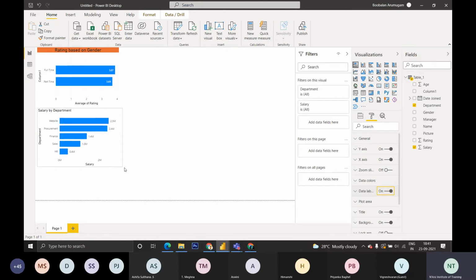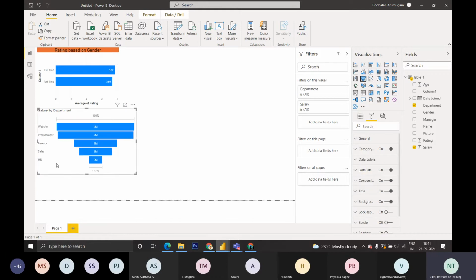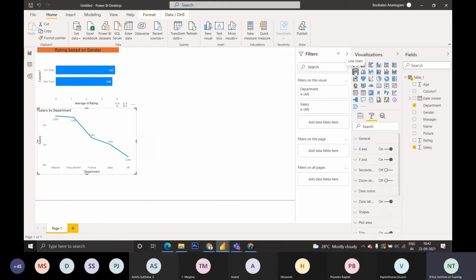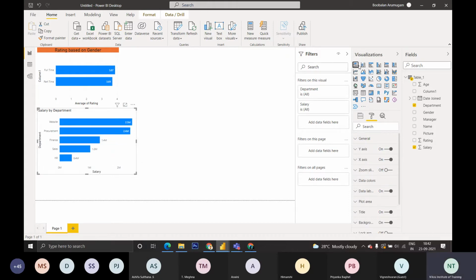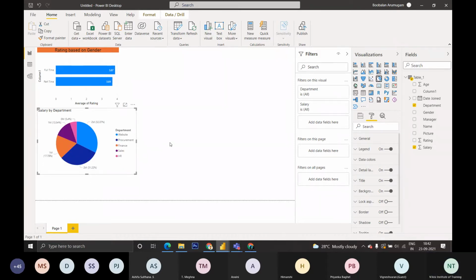So simply we can insert any chart. If it is not convenient for you, like if you want to use a funnel chart, for HR we are paying less, then sales, then finance, then procurement and websites. These are the hierarchy based on the salary. Whatever chart is convenient for you, you can make use of it. You just click on this and it will switch over. Similarly, you can insert any chart as per your wish.